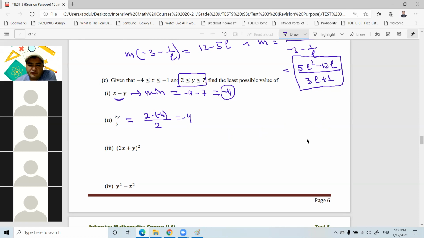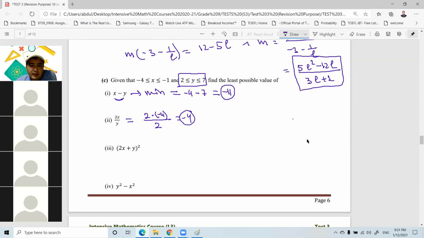Because if you substitute 7, for example, here, 2 times -4 over 7, that is -8 over 7. So if you are talking about least possible value, -4 is smaller than -8 over 7, because -4 is to the left of -8 over 7. So immediately we should just substitute these values and compare. But of course here, how do I know?